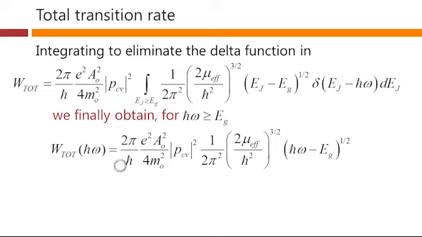And so now, finally, we have our total transition rate. It's some set of constants out here, an A naught squared, which is essentially the intensity of the electromagnetic field, the square of a matrix element, some constants related to the band structure in our parabolic case, and the square root of the excess energy of the photon compared to the band gap energy.